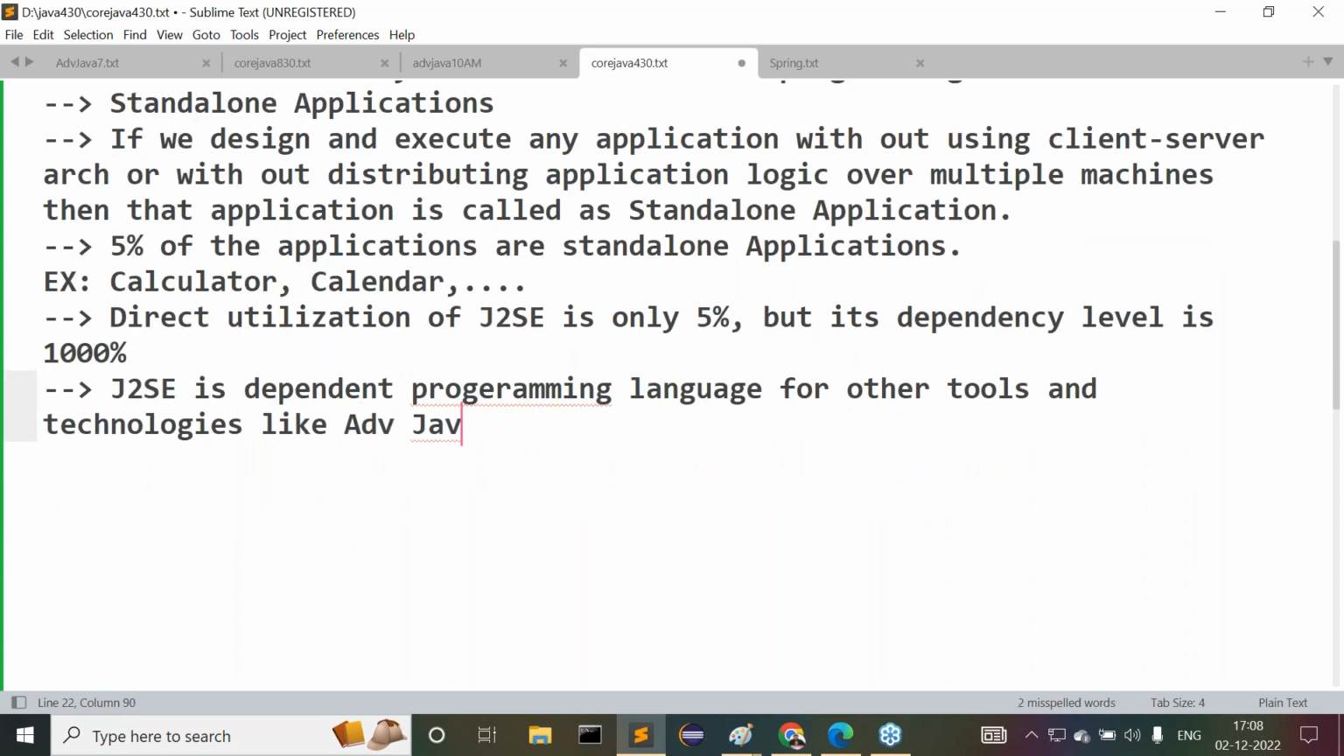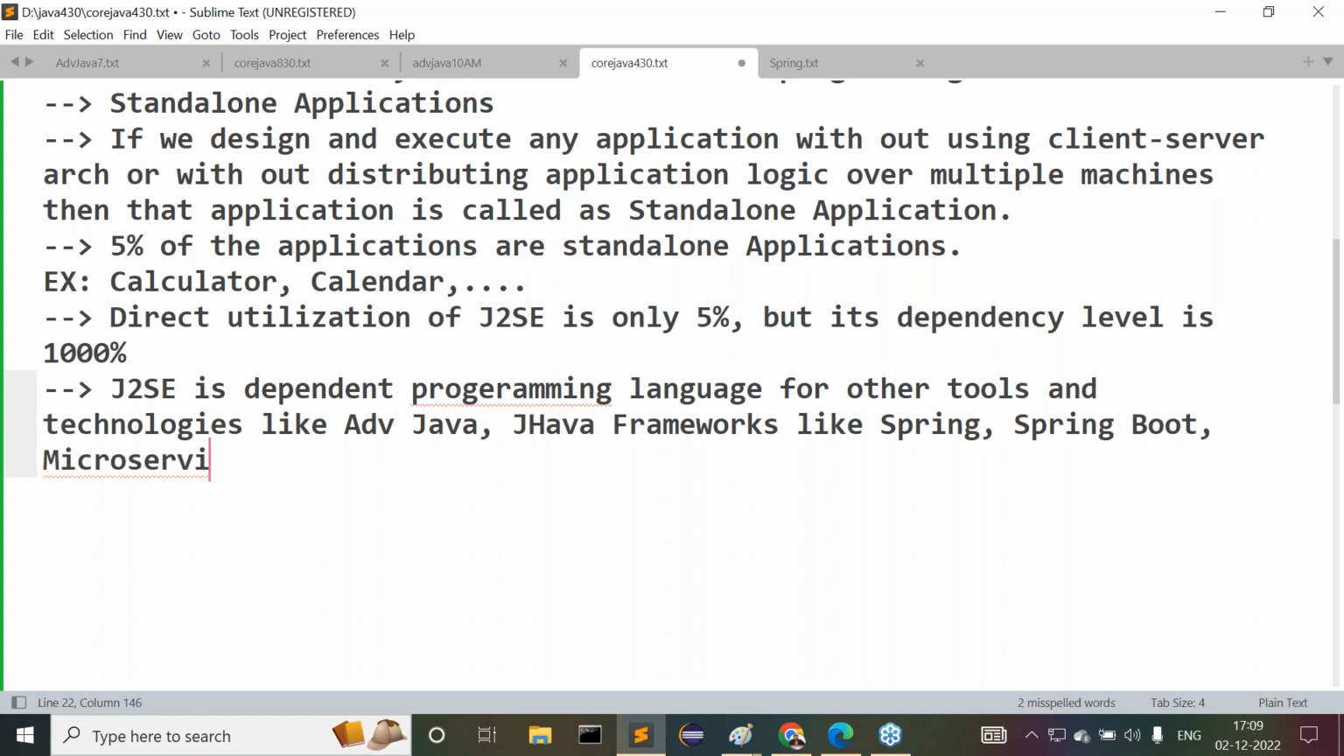Say for example, advanced Java frameworks. What are the Java frameworks? Say for example, Spring Boot, microservices. All these are Java related technologies only. Web services. After completion of these web services, next one is like what there. After completion of this, and so on and so on.